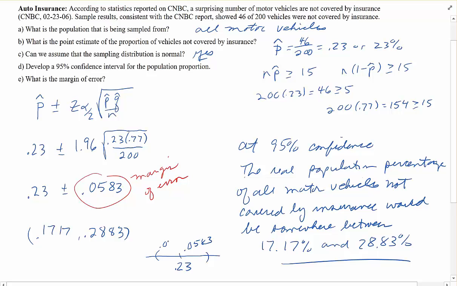So how far off could that 23% be? It could be as much as 5.83% off. Or the real population percentage of all motor vehicles not covered by insurance would be somewhere between 17.17% and 28.83%.